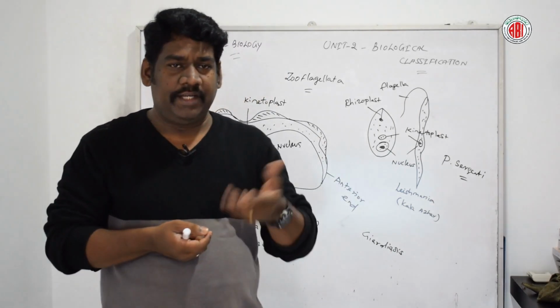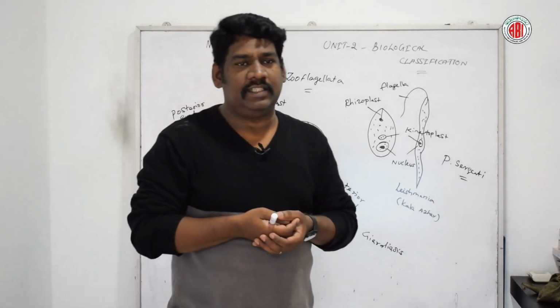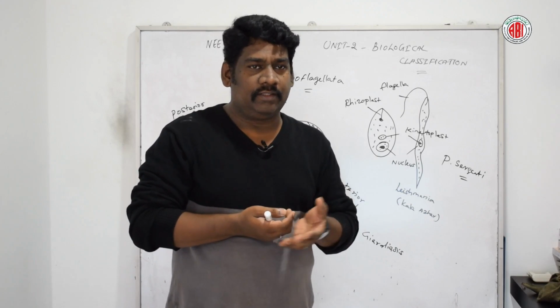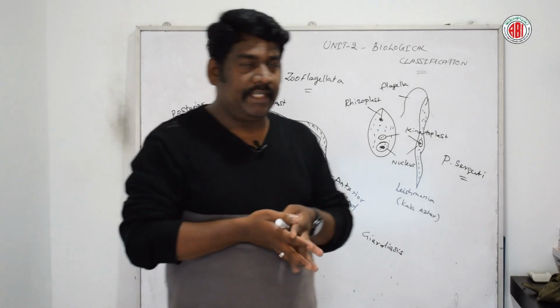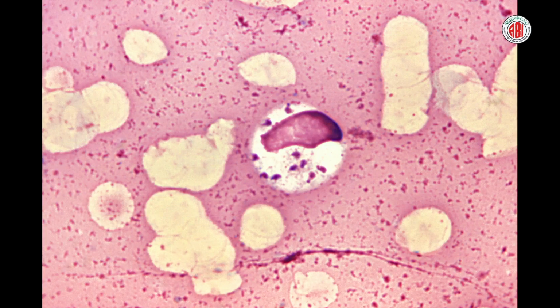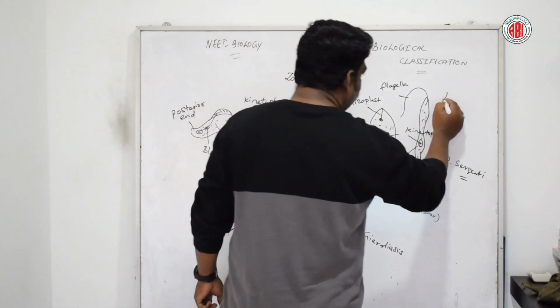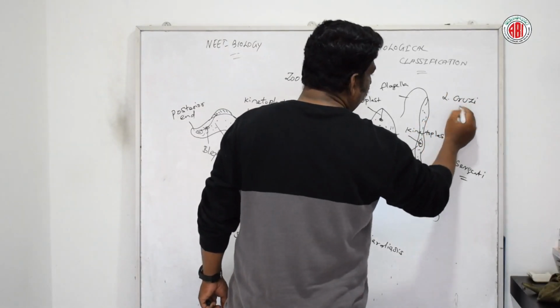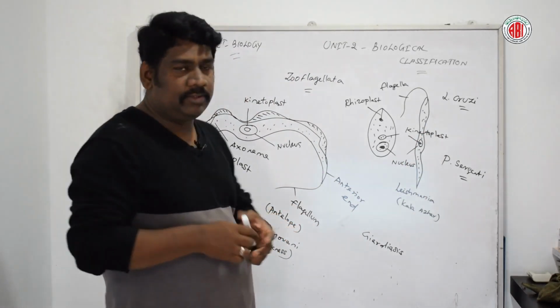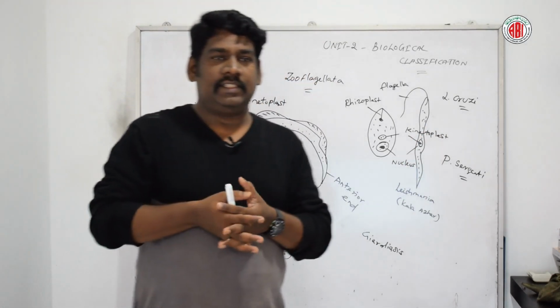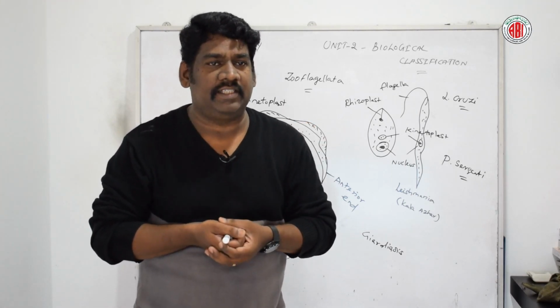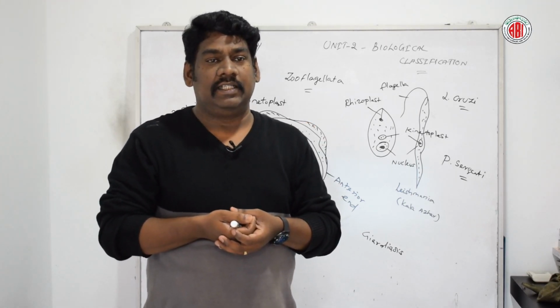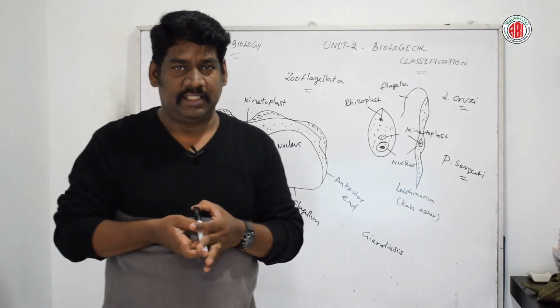diseases like oriental sore, which is one of the diseases caused by Leishmania tropica, and similarly Leishmania grusii. So these are also important organisms belonging to this category. Leishmania grusii can cause South American sleeping sickness.